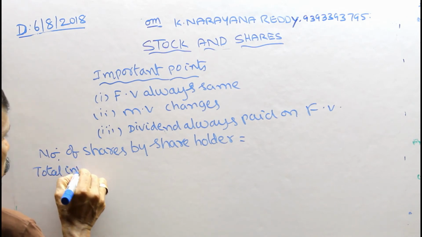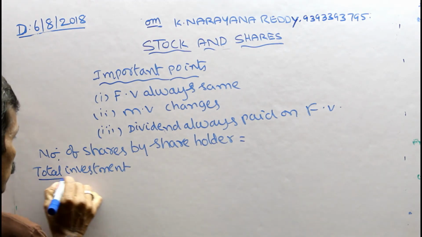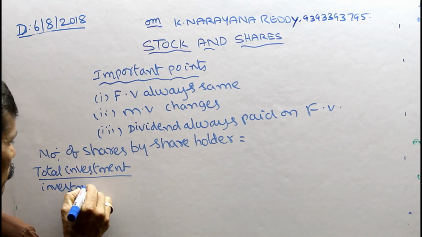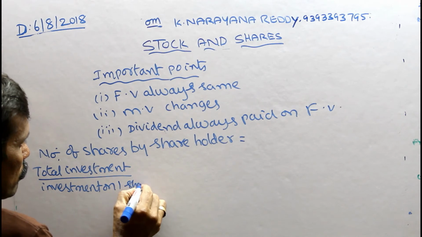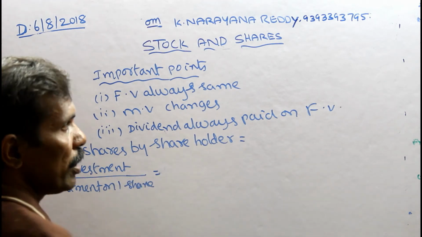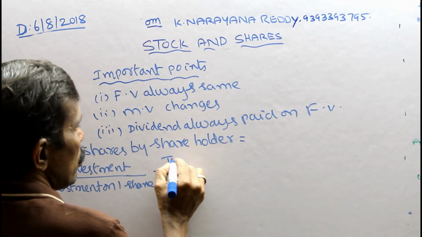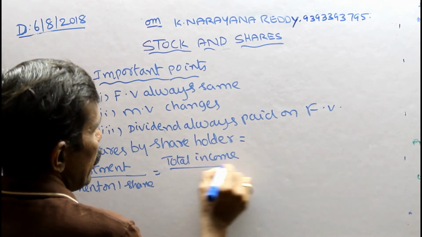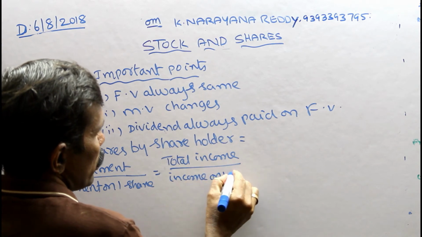Another one is total income divided by income on one share.